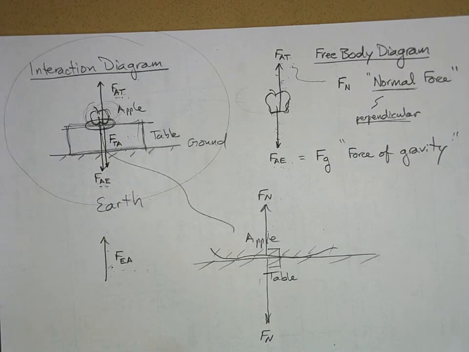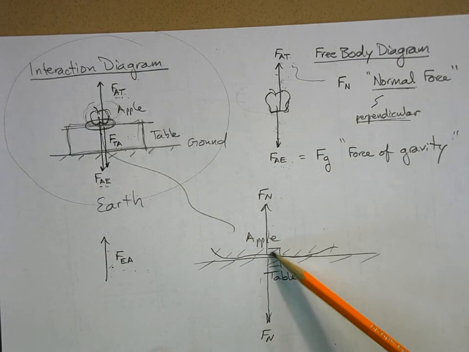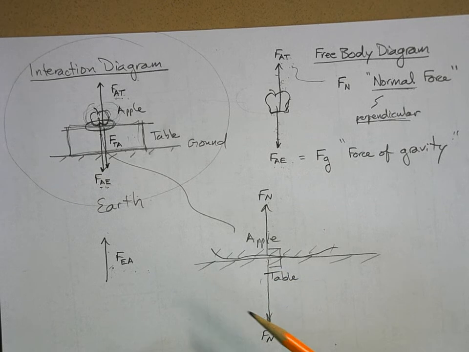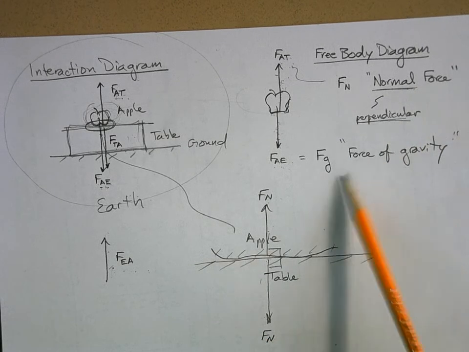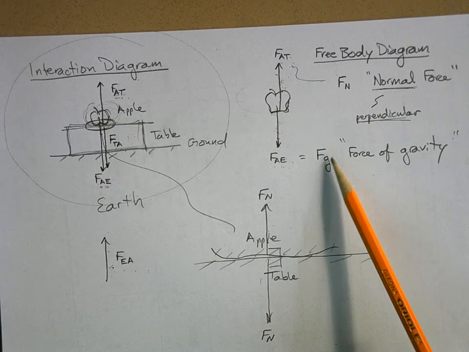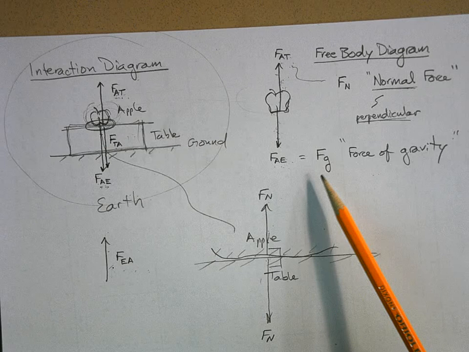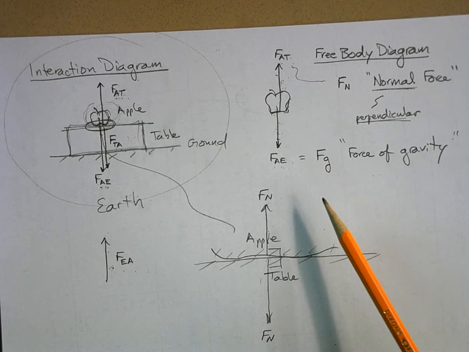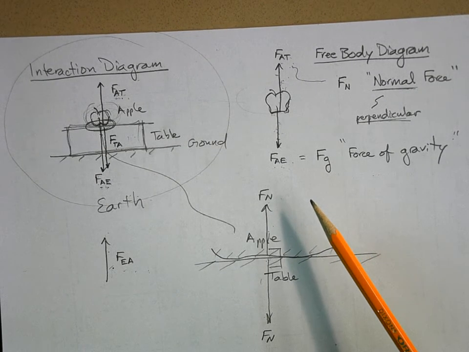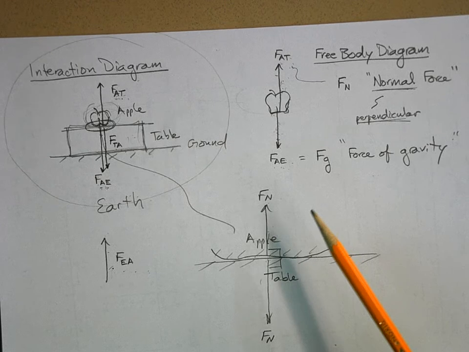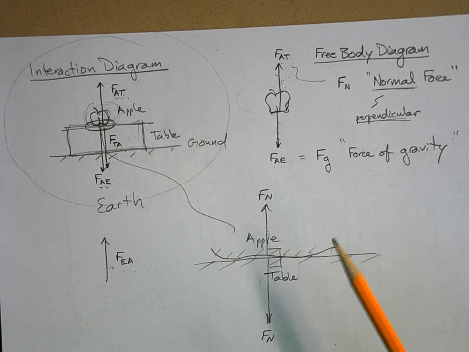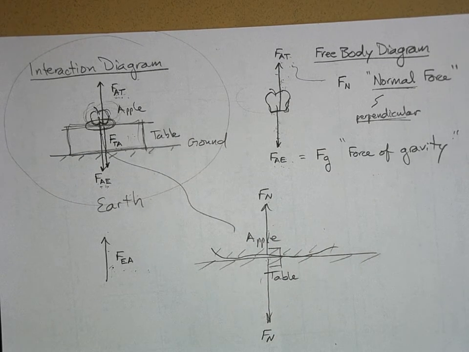And the interaction between two surfaces that's perpendicular to those surfaces we call the normal force. So we have normal force and we have force of gravity. I think the book uses capital G for the force of gravity. I will never be able to do that because I've been doing this stuff for 35 years and we always have used lowercase g. But I think you can handle that difference.